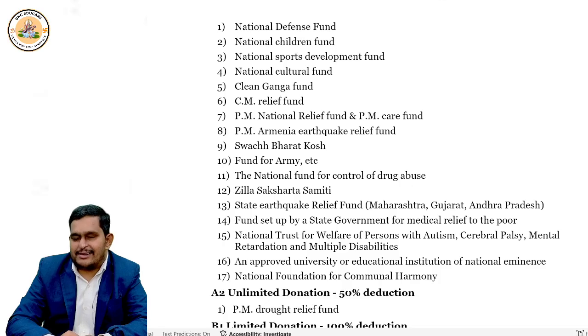National Trust for the welfare of persons with autism, cerebral palsy, mental retardation, or multiple disabilities.